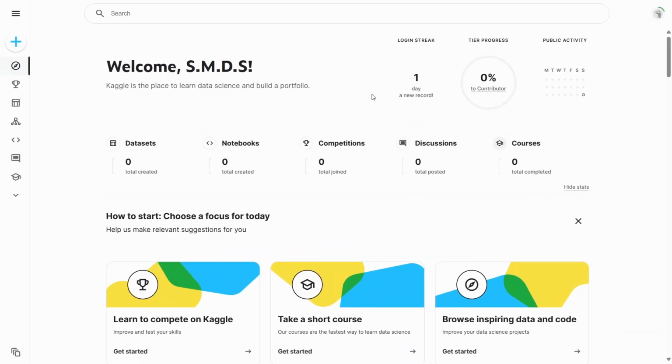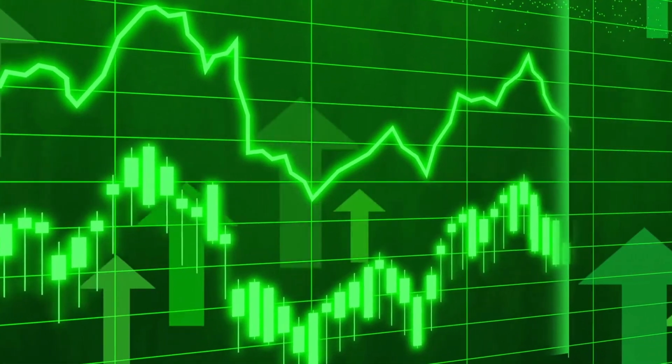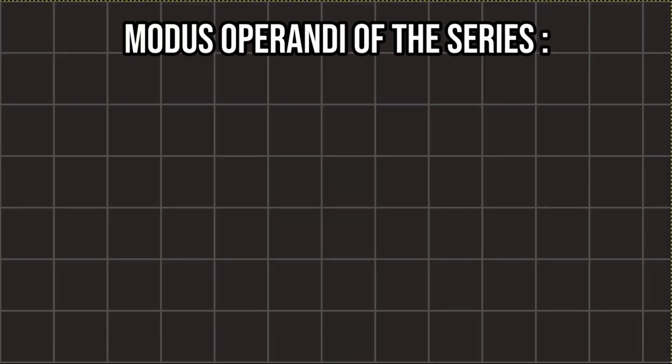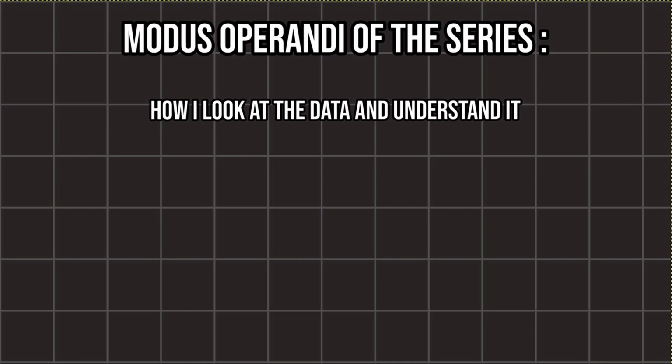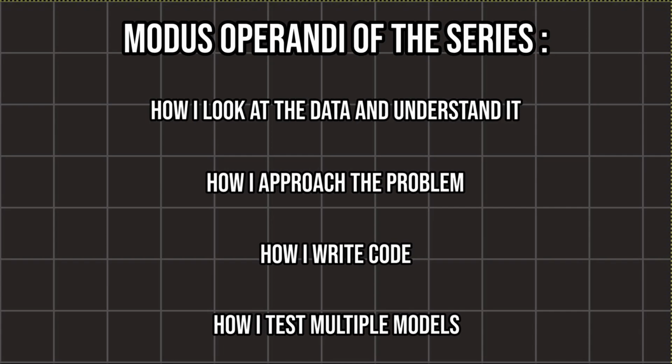This is my brand new Kaggle account where I'm only allowed to participate in Kaggle competitions. Now, according to me, the best way to ramp up your machine learning skills to almost 10 times better and fast is through Kaggle competitions. And the motto of this video as well as this series is how I look at the data, how I understand it, how I approach the problem, how I write code, and at the end also testing out multiple different models and also showing you how I submit files.